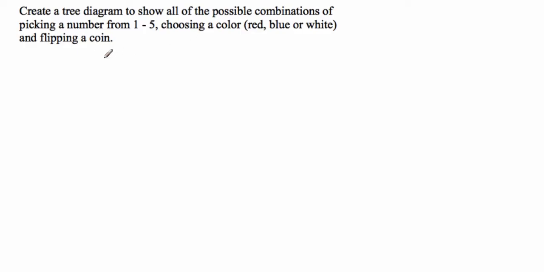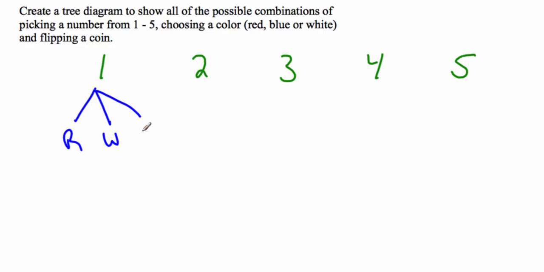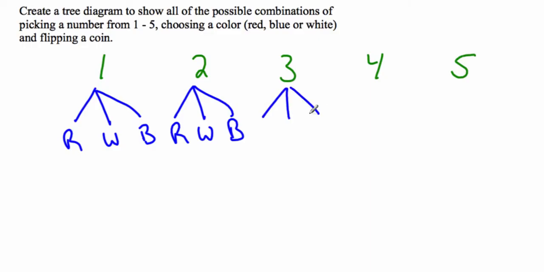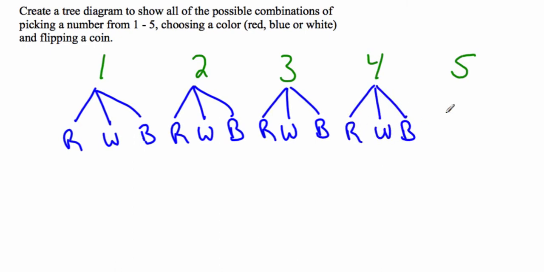Yet again, this time I'm going to spread it out going up. So 1, 2, 3, 4, 5. Those are my numbers, so I could pick one of those numbers. Then I could pick my color. So for each one of them, we're going to branch off to red, white, or blue. Red, white, or blue. And you can do it horizontally. I just don't have enough room on the screen to be able to do this many branches. Red, white, and blue. Then red, white, and blue.